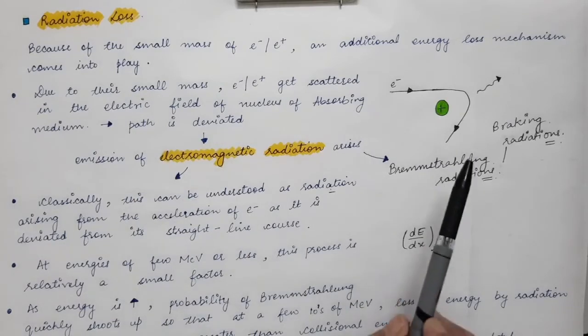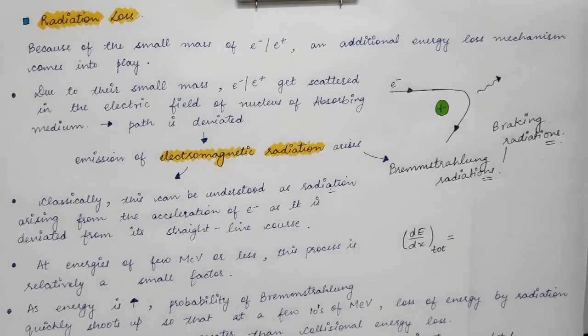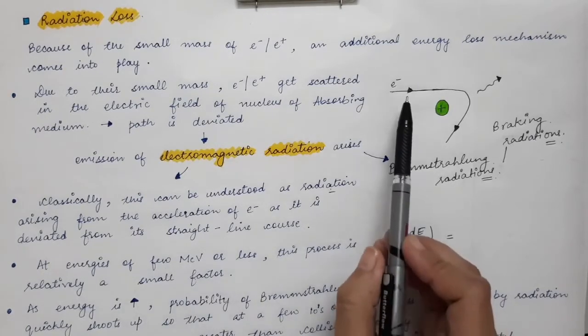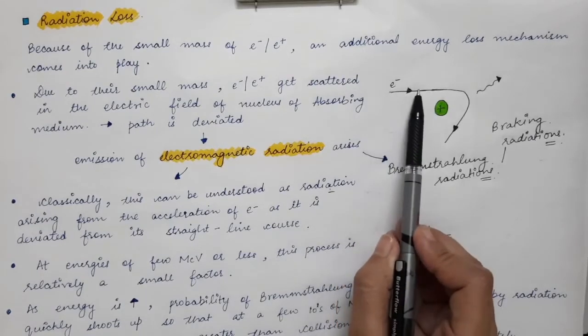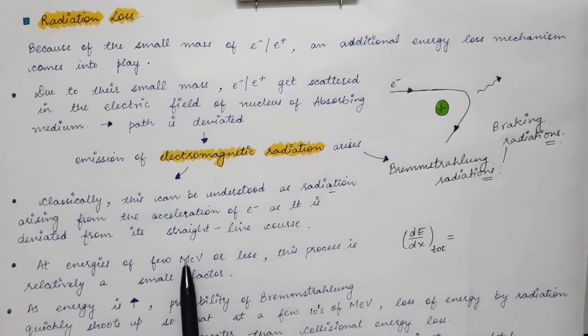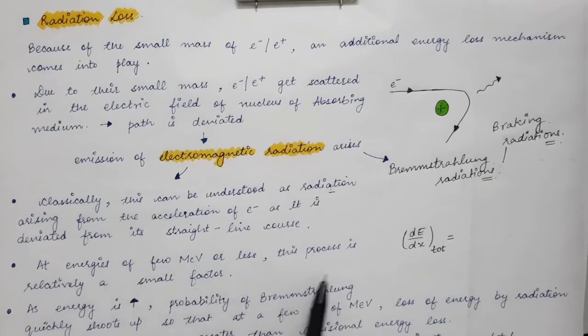Now this radiation loss phenomenon is not prominent when the energy is a few mega electron volts or less. When the energy of the electron or positron is a few mega electron volts or less, then this process is a relatively small factor.